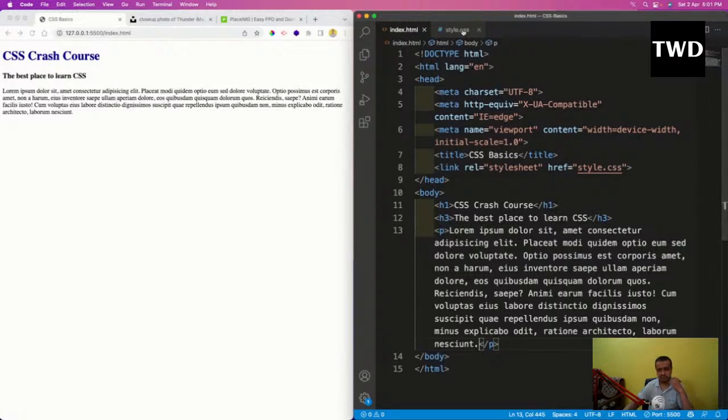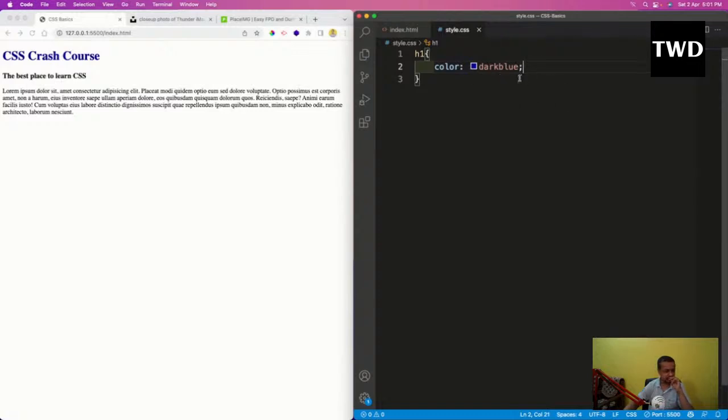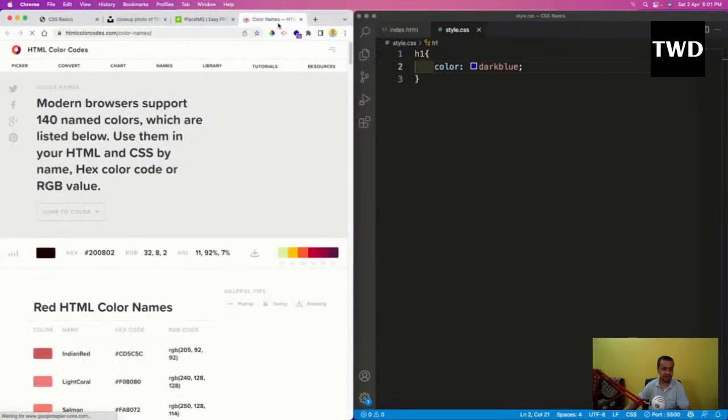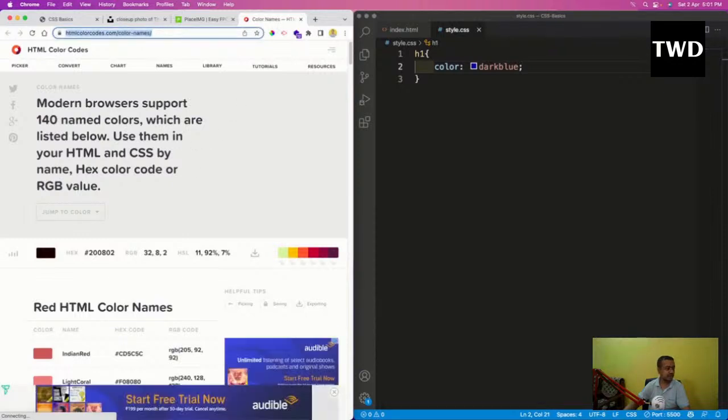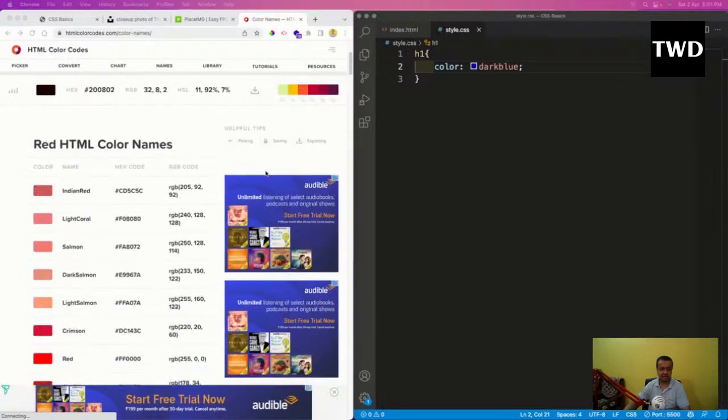First way is the color name. I've just given this dark blue, so this is the first way to give the color. But how many colors are there? Like this dark blue I have written, there might be some number of colors. It's not infinite. So these are the color names which are there. Okay, let me give this link.